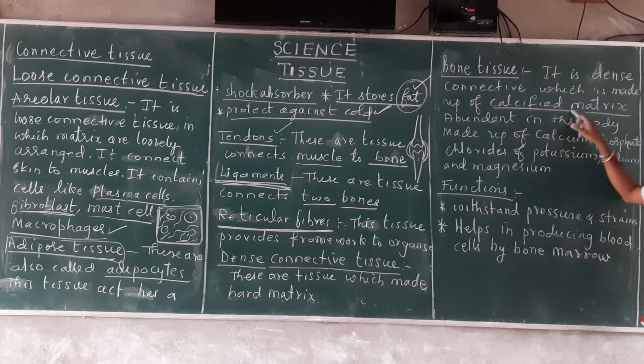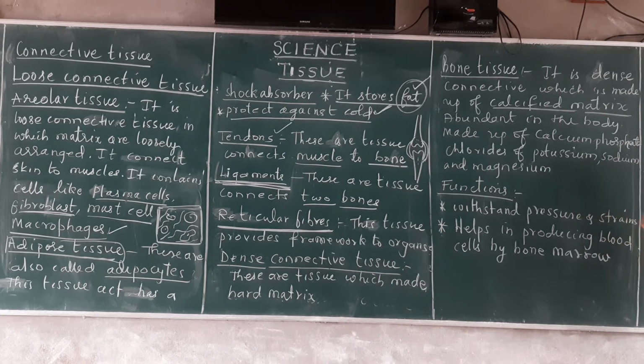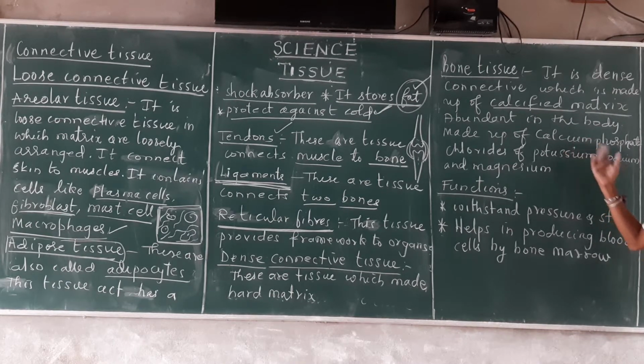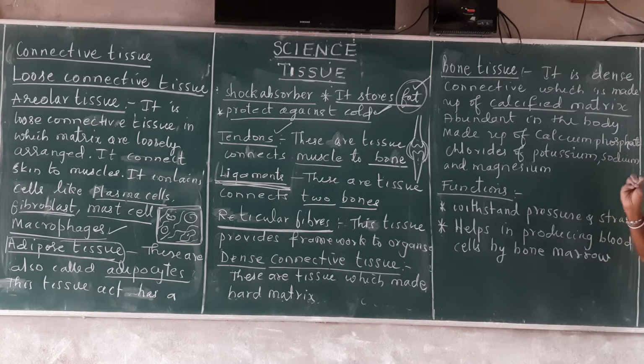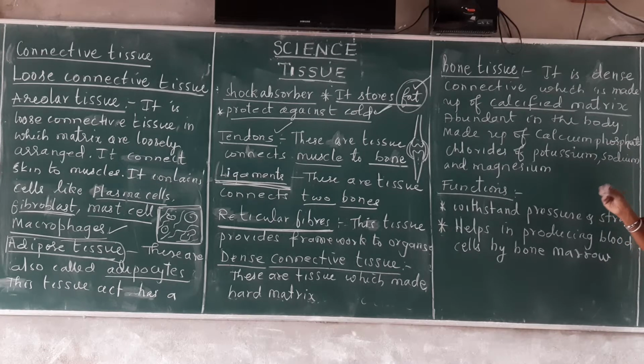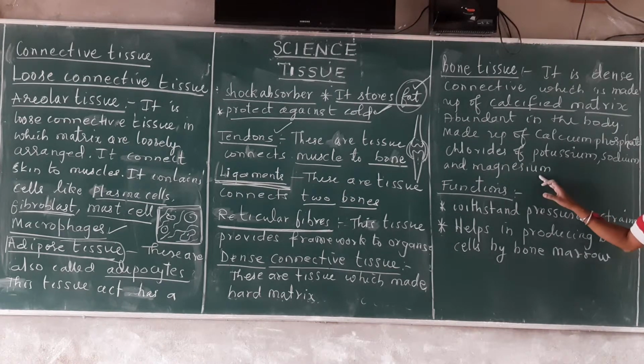What is this calcified matrix? As you know, our teeth and the bones of the body are made up of calcium phosphate. Calcium is more abundant inside our bones. That's why calcium and phosphorus are very important minerals which should be contained in our food. There are also certain salts like chlorides of potassium, sodium and magnesium.